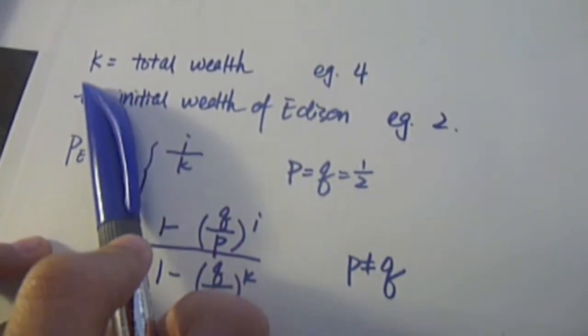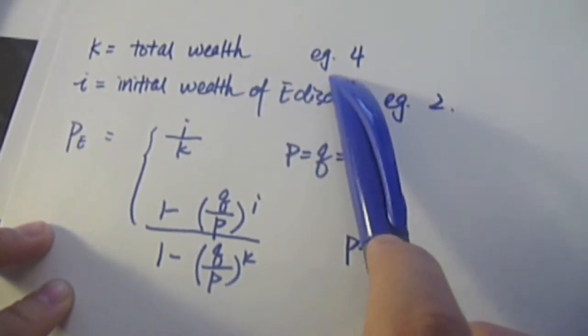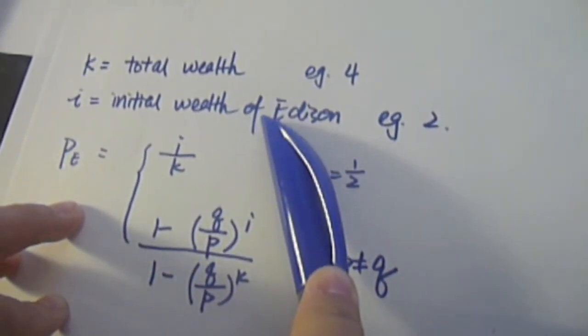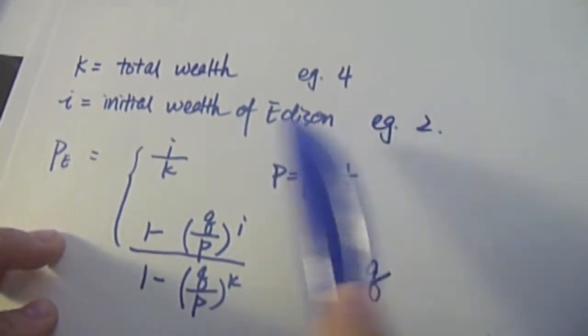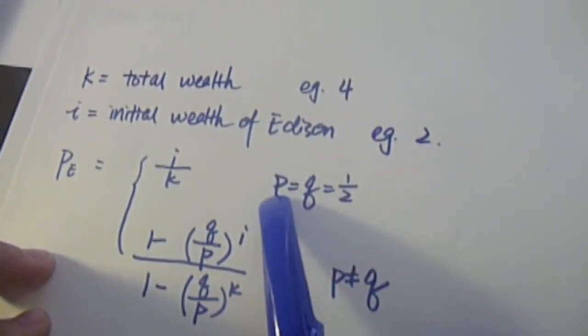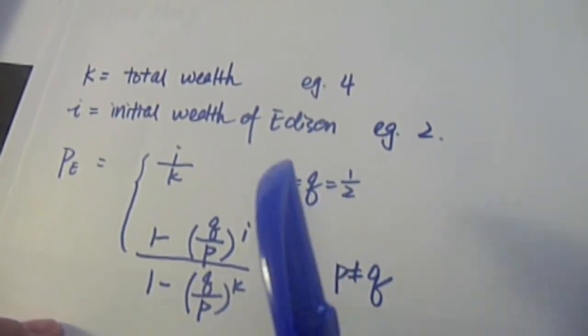Let K denote the total wealth of Edison and Keat Hong. In this case, it's 4. Let I denote the initial wealth of Edison, which is 2. The probability of Edison scoring a point is P, and Q for Keat Hong. P plus Q equals 1.